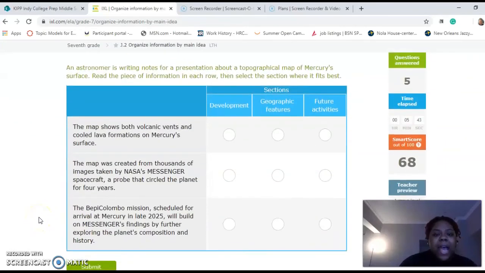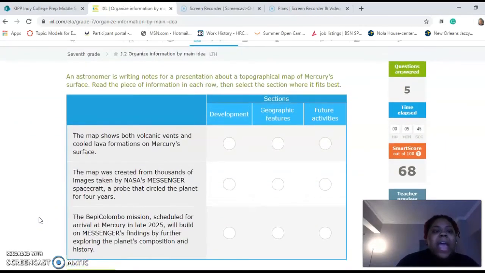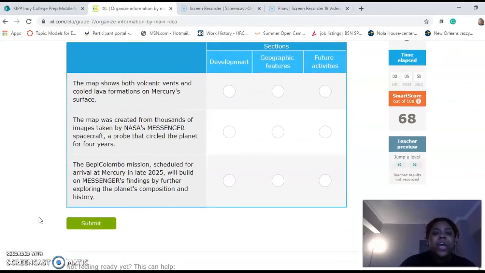And then last but not least, we have an astronomer writing notes for a presentation about a topographical map of Mercury's surface. Read the piece of information in each row, then select the section where it best fits. So we have development, geographic features, and future activities.